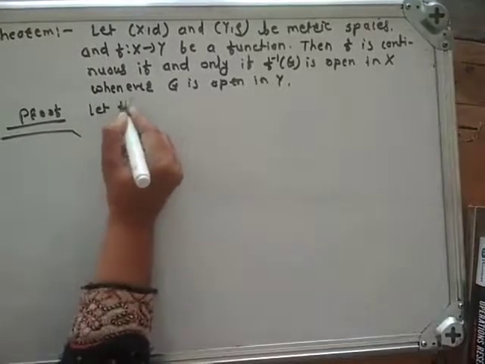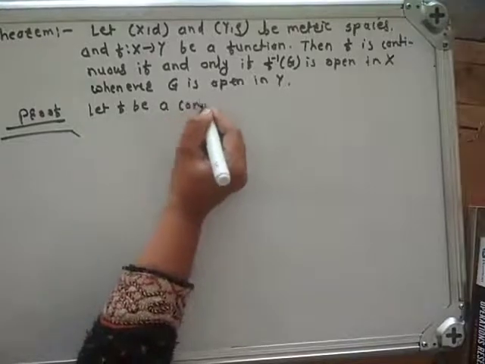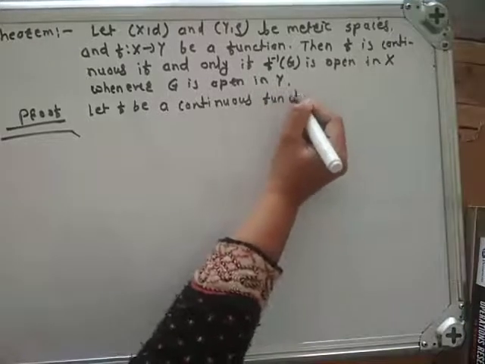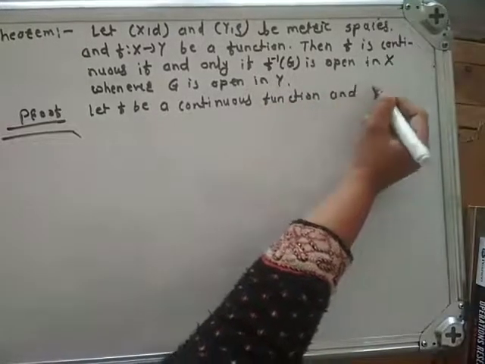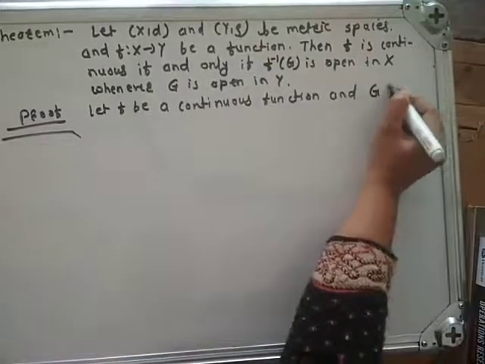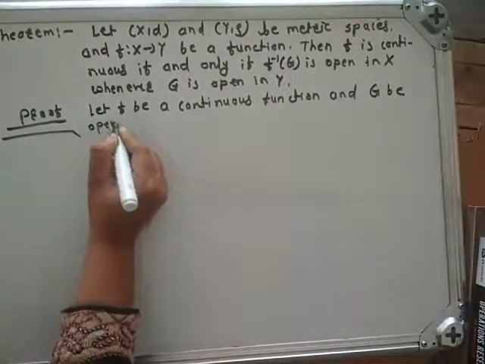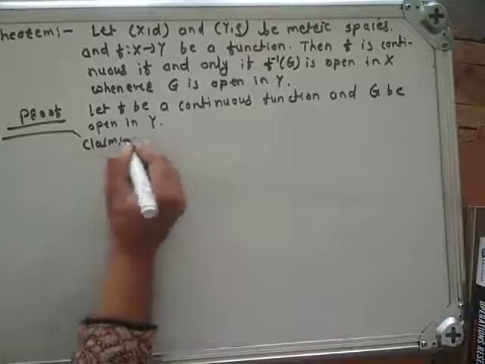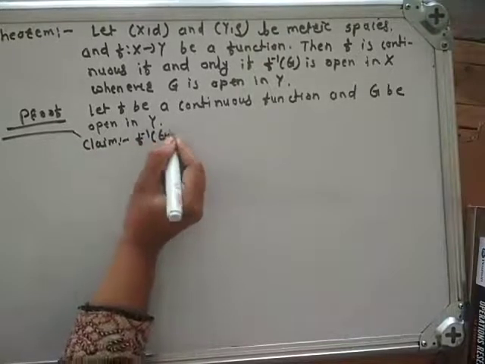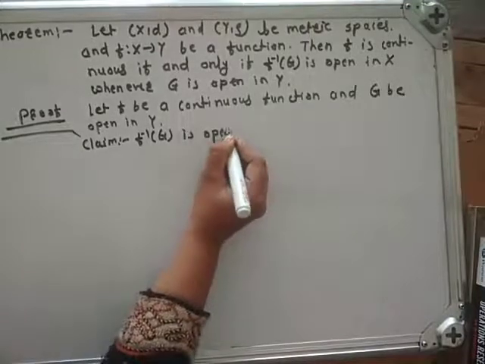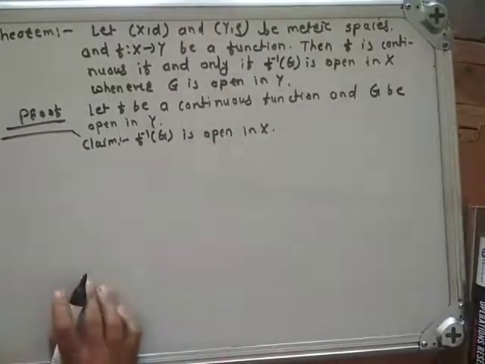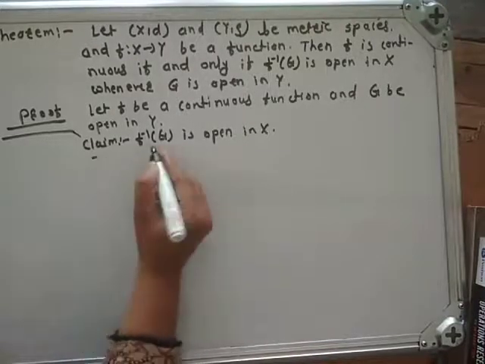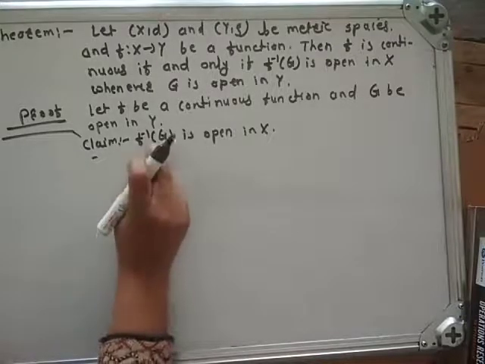Let f be a continuous function and G be open in Y. Our claim is that f inverse of G is open in X. We have to show that f inverse of G is open.